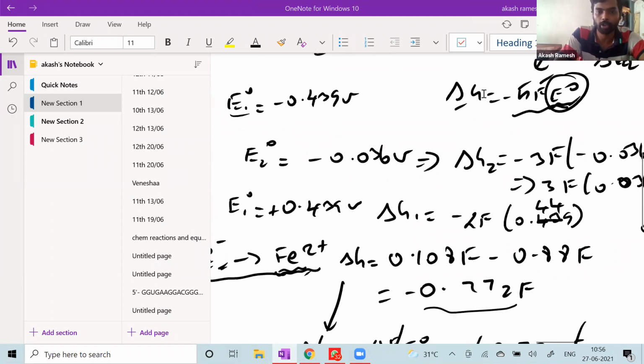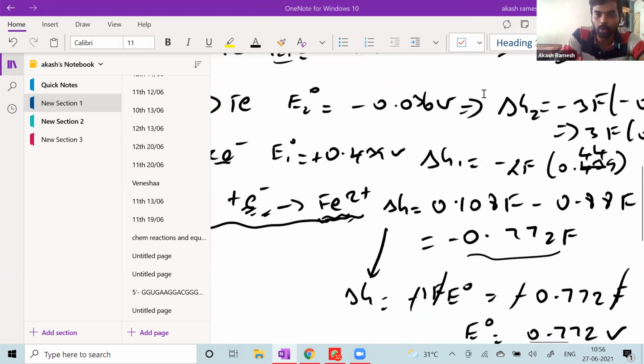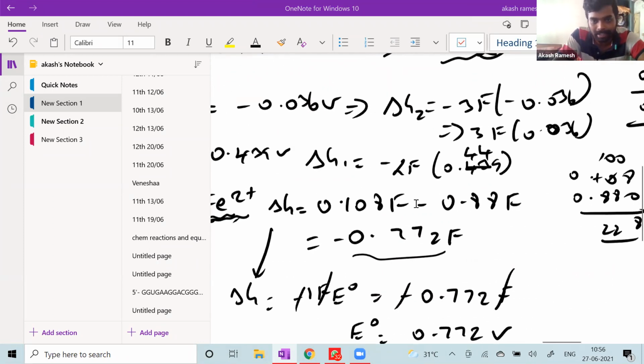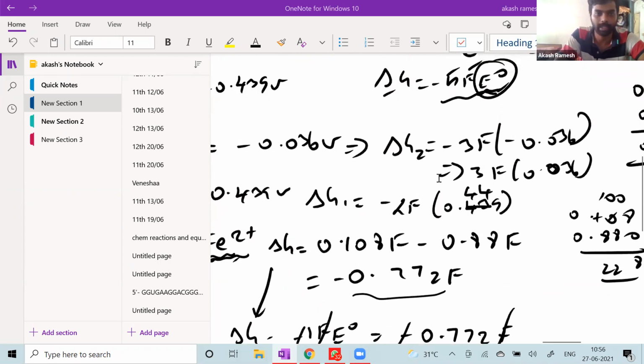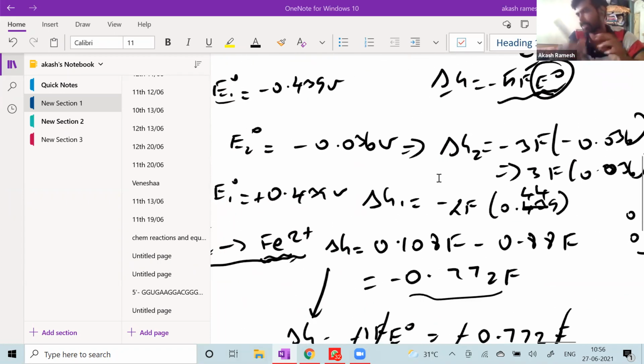Maybe one more question. Now you will solve. You must be able to get the answer now. See how trickily I did the calculation here. I just kept the F as such, so that at last it gets cancelled and the calculation becomes very easy. You also do it like this. Maybe I'll give you one question now.